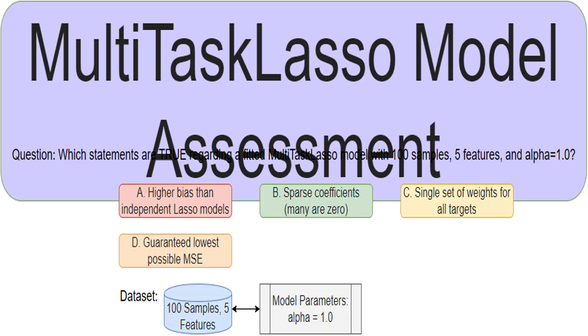I'm assessing a scikit-learn model called MultiTaskLasso. It's designed for regression problems with multiple outputs, meaning we're predicting several things at once using the same input data. This is different than creating a separate model for each output. We're deciding which statements accurately describe how MultiTaskLasso behaves when applied to the data with 100 samples and 5 features and the regularization parameter, alpha, set to 1.0. This focuses on understanding MultiTaskLasso's core properties.